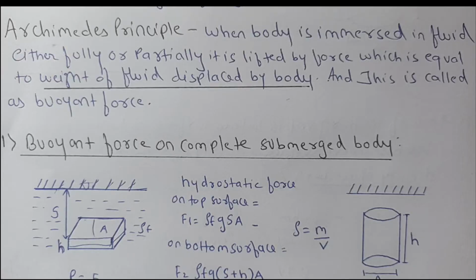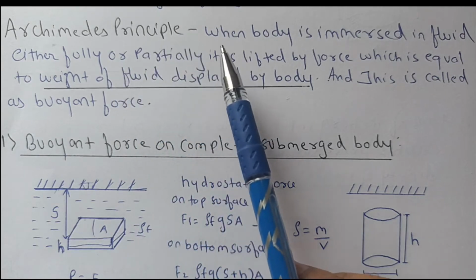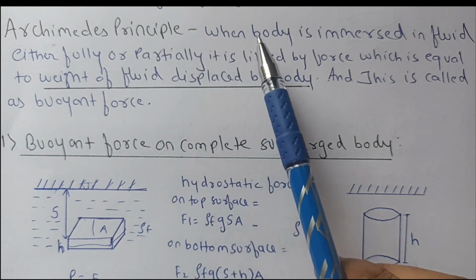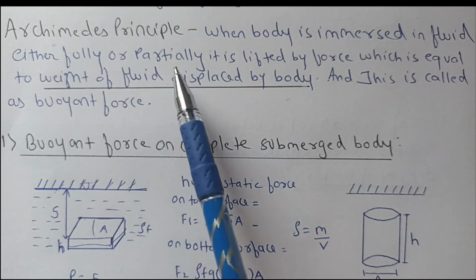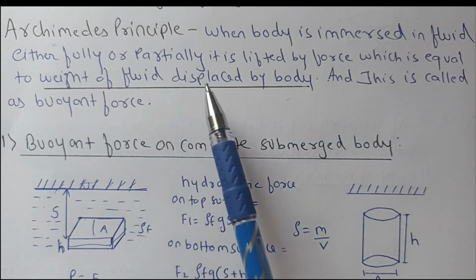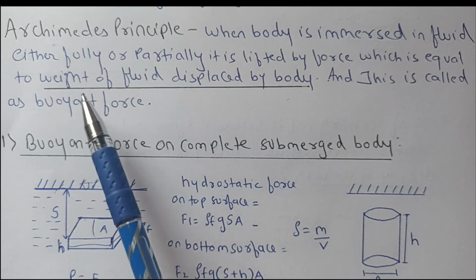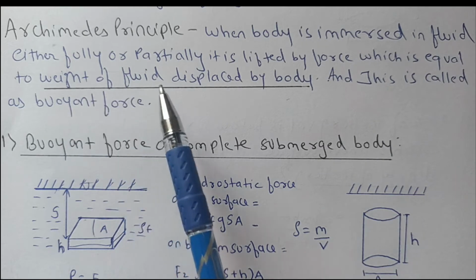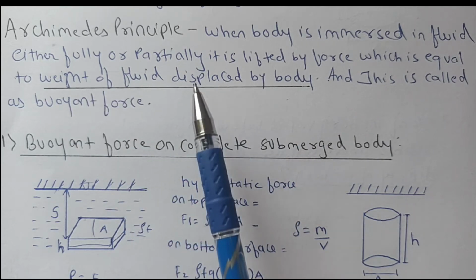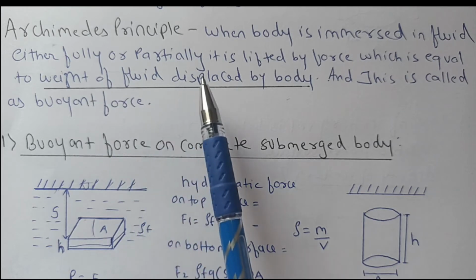Now there is one principle called Archimedes principle which is related to buoyancy. What it tells is, when a body is immersed in fluid either fully or partially, it is lifted up by a force which is equal to the weight of fluid displaced by the body, and this force is called the buoyant force. This term is very important: weight of fluid displaced by the body. In calculating the buoyant force you always have to calculate the weight of fluid displaced by the body.